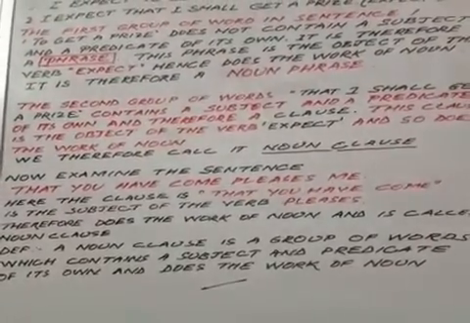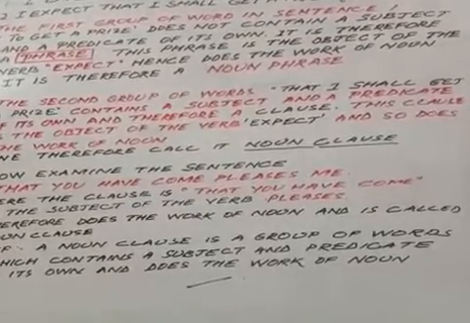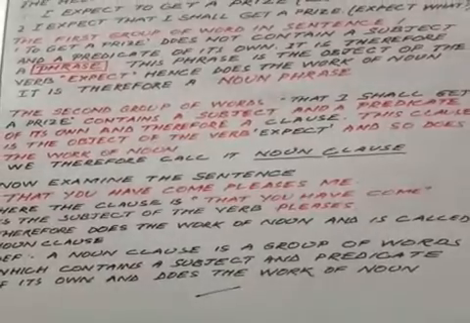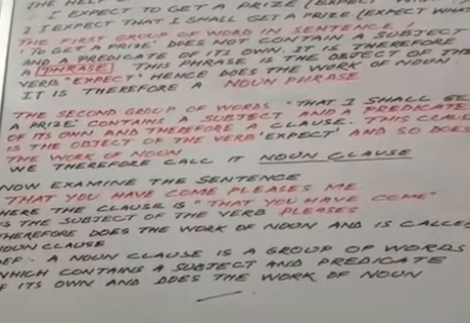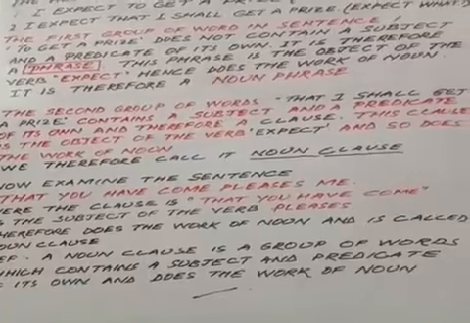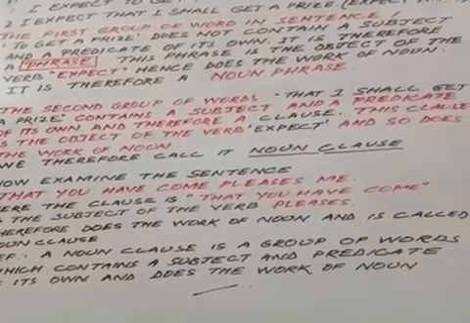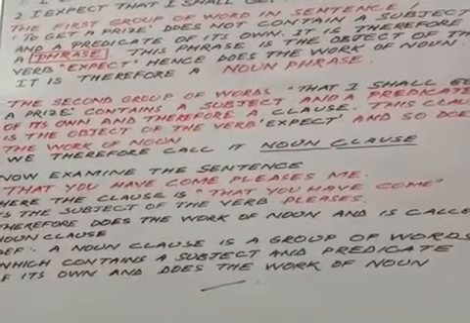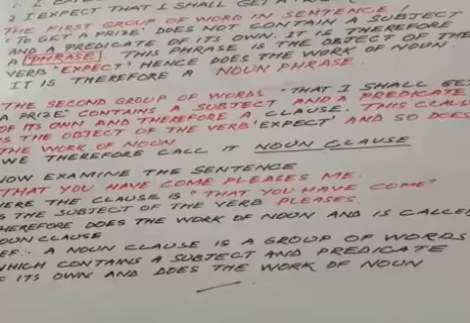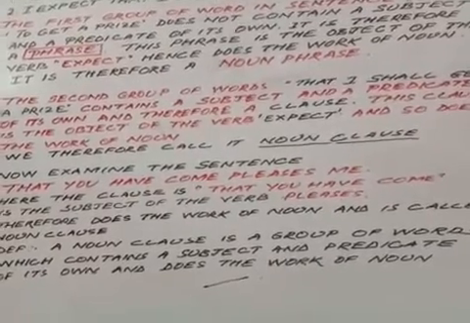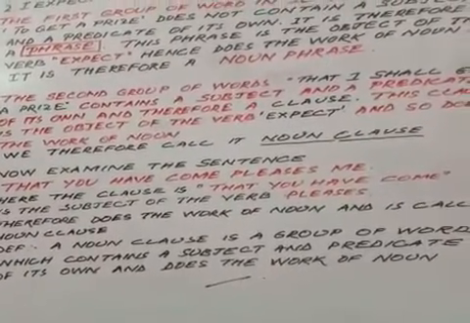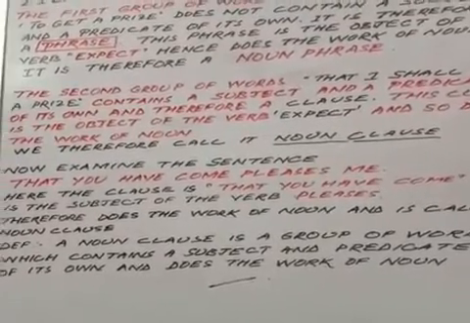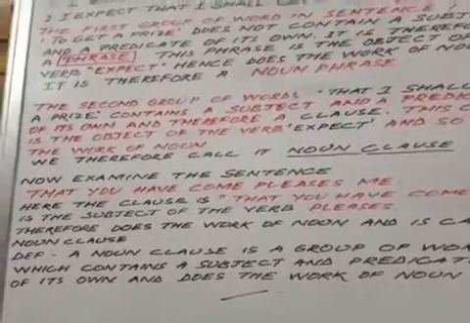This clause is the object of the verb expect. Here also the verb is expect. So what do we see? The group of words is acting as a noun, the object of the verb expect, and so does the work of a noun, and therefore we call it a noun clause. So why a clause? Because it has a subject and a predicate of its own.